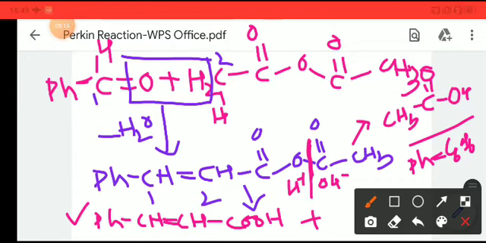Just first thing first, you have to leave an H2O molecule from the system, then you have to do an aqueous workup. When you do the aqueous workup, H plus and OH will go to the C double bond O part, so it will form a C-OH and C double bond O part, and this bond will cut out and form CH3COOH. So this is the reaction by which we can easily form a Perkin product.